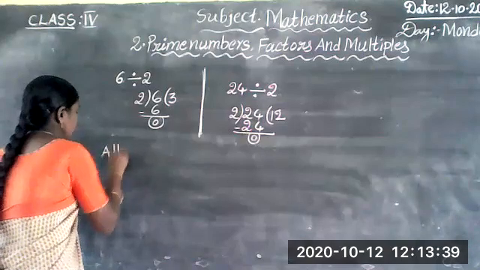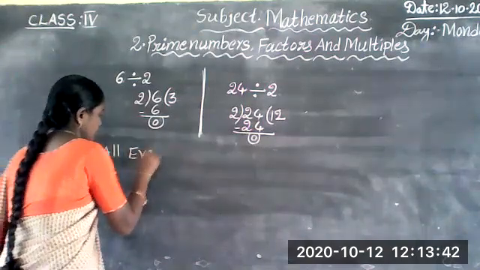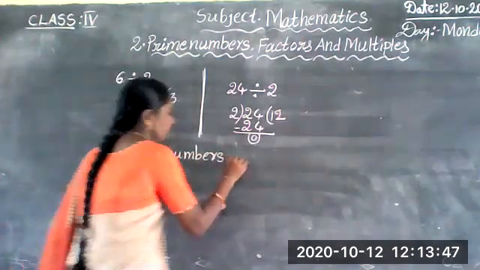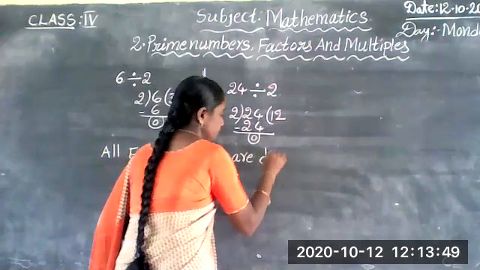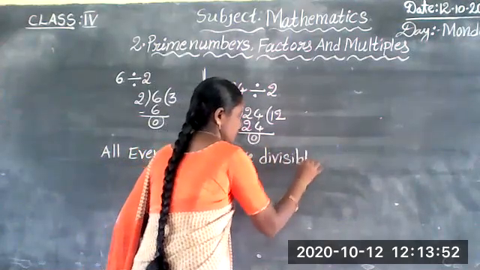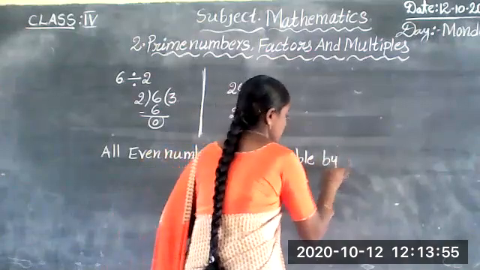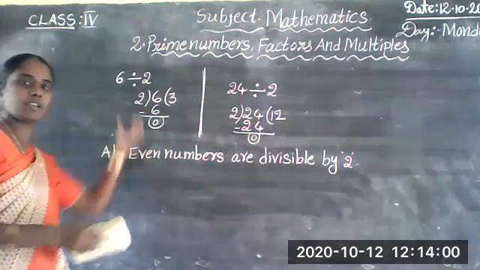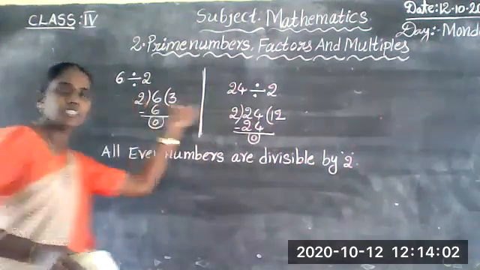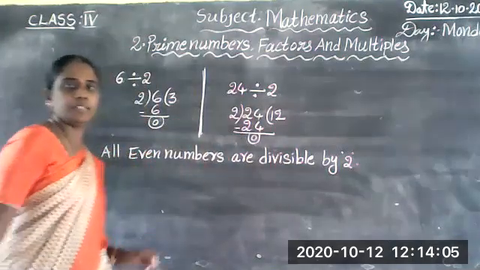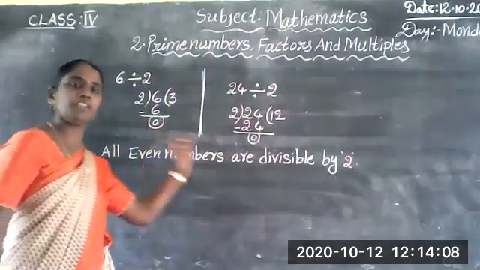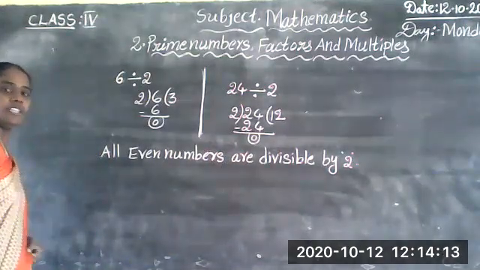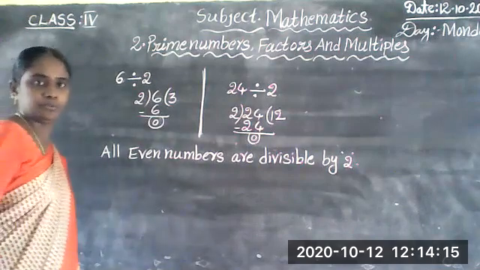All even numbers are divisible by 2. For example, 6 and 24, I explained. 6 is divisible by 2 and 24 is also divisible by 2. All even numbers are divisible by 2.